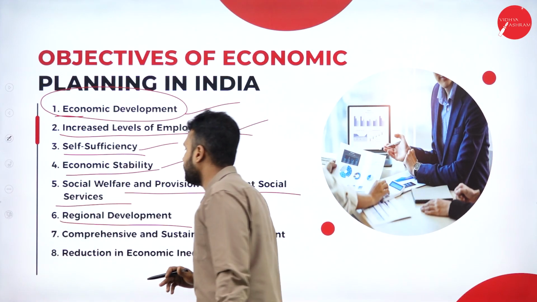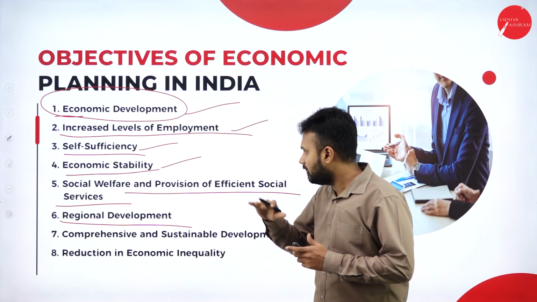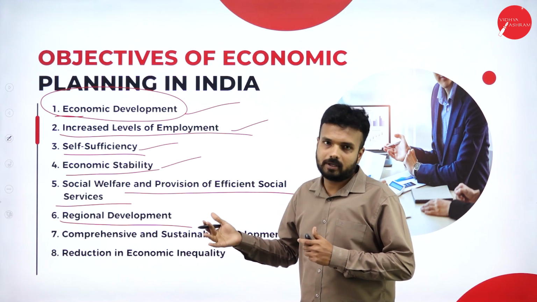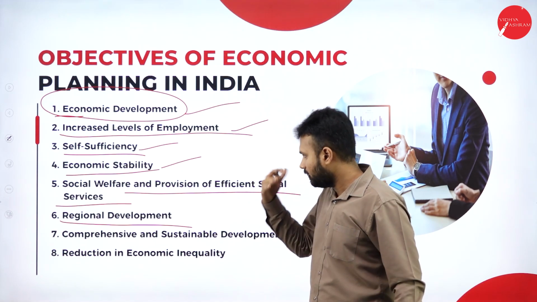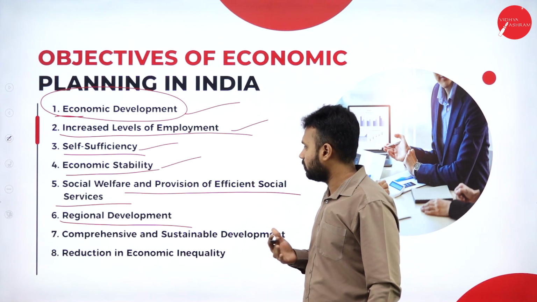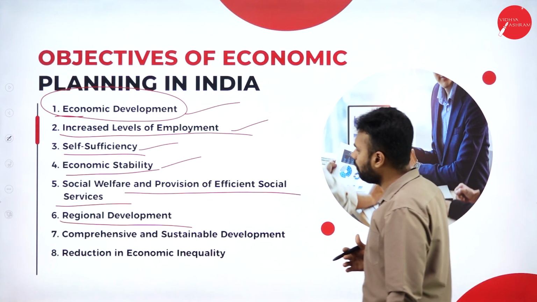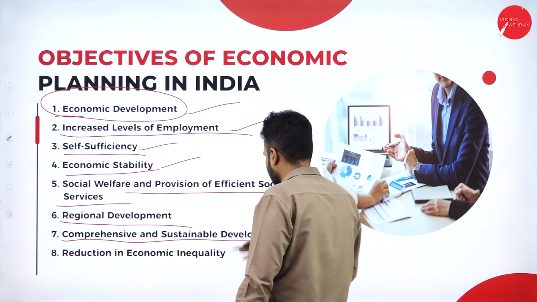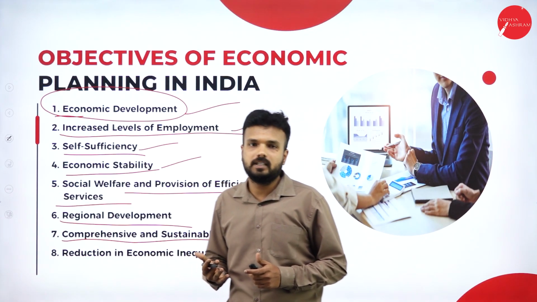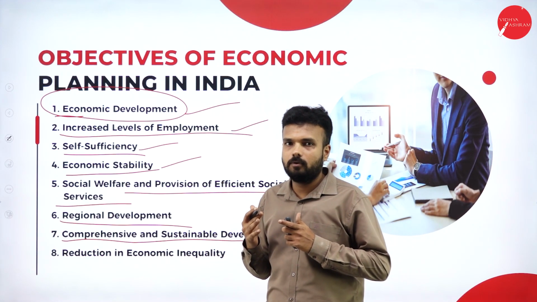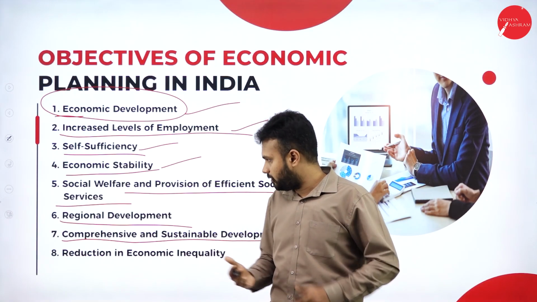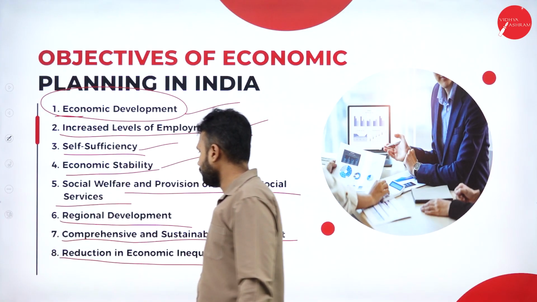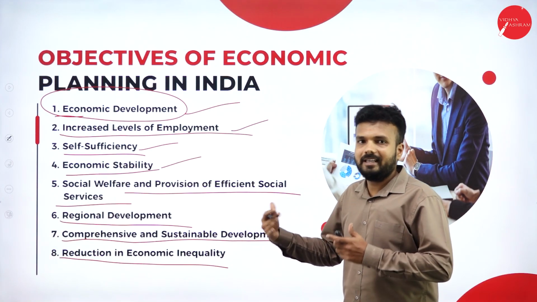So regional development: the majority of the government policies are going to focus highly on the rural areas, because more than 60% of the population is completely engaged in agricultural activities. Comprehensive and sustainable development: this concept also focuses on the sustainable development of the country, meaning it is retaining the resources for the future generation. Reduction of economic inequality. So we are supposed to reduce the economic inequality.